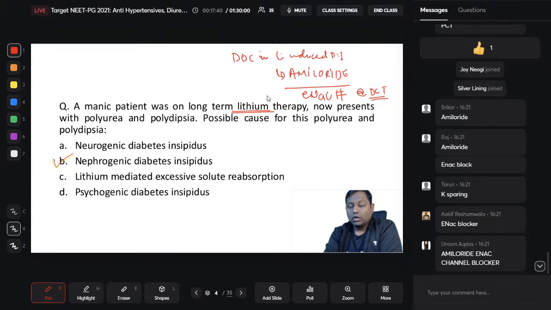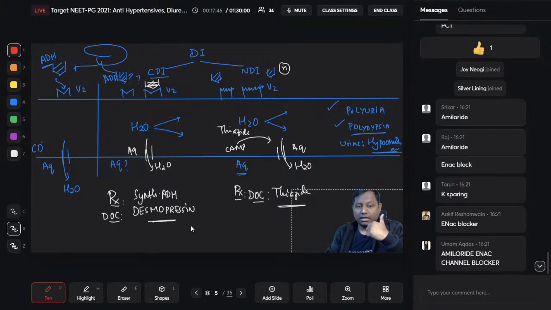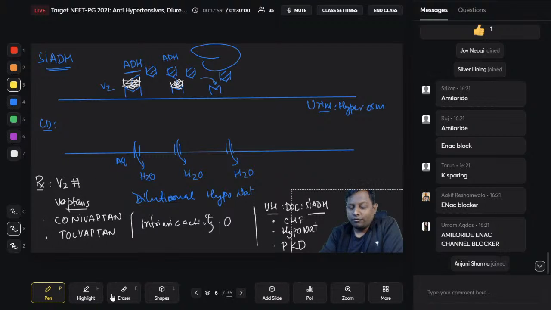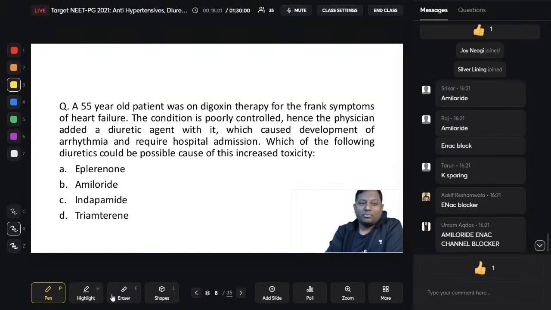So remember this. I told you three types of diabetes insipidus. Central diabetes insipidus, the drug of choice will be desmopressin, agreed. Nephrogenic diabetes insipidus, thiazide diuretics are the drug of choice. Third, lithium-induced diabetes insipidus, where the drug is an epithelial sodium channel blocker, that is amiloride. I hope this much information is good enough for this question. Let us proceed to the next question.